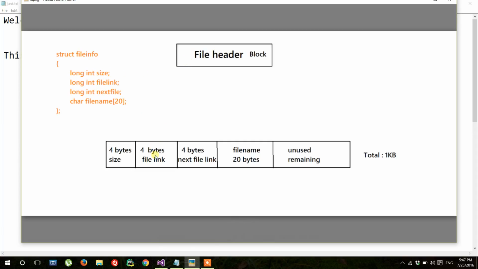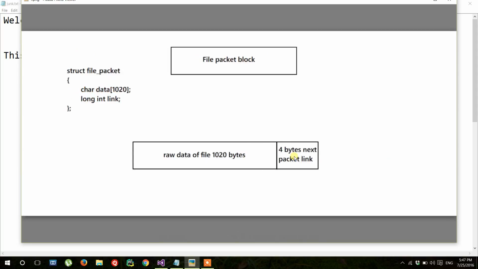The data of A is linked with the file link, and B, let us say it is a second file, then the header of the B file is linked from here. Next file link, file name including extension, remaining unused among 1 KB. File packet. Among 1 KB we have used 4 bytes to represent the next packet.